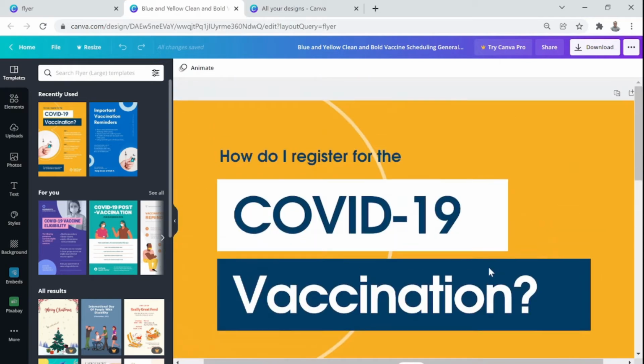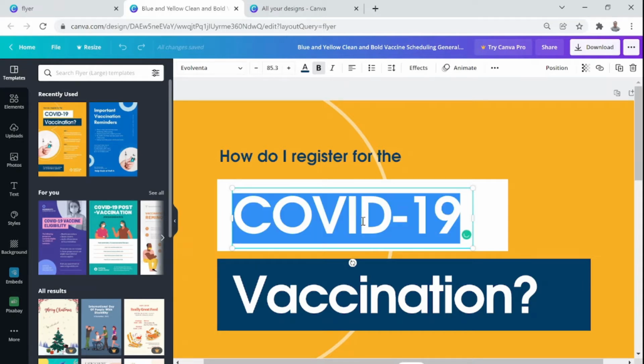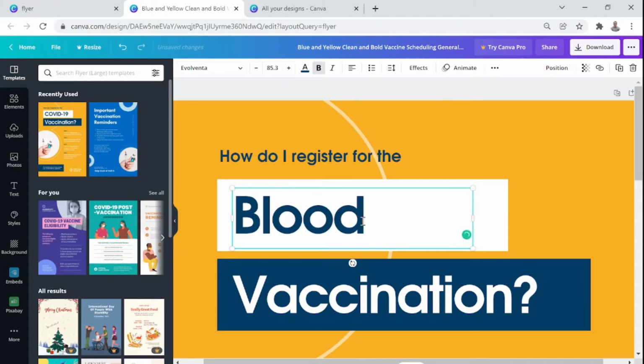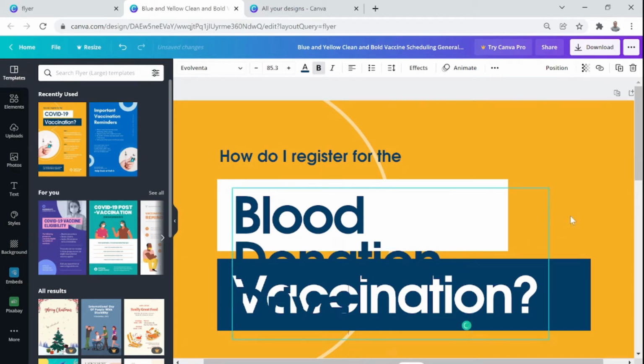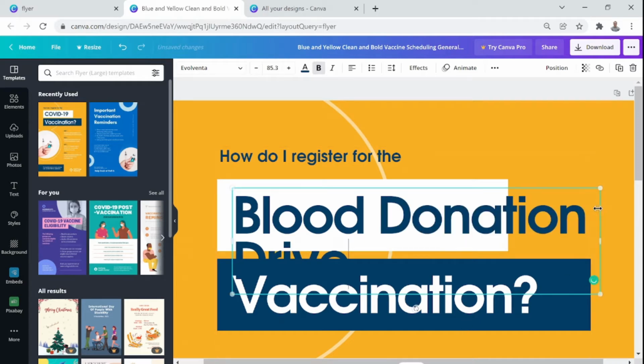So if I want to just edit this COVID-19 section here, the text part, we will just change a few things. Instead of COVID-19, I will say blood donation. Let's assume that PMA is doing a blood donation drive. So I type it in. I have replaced COVID-19 with blood donation drive, and because the blood donation drive text string is a little larger in comparison, it is spilling over the original text box.